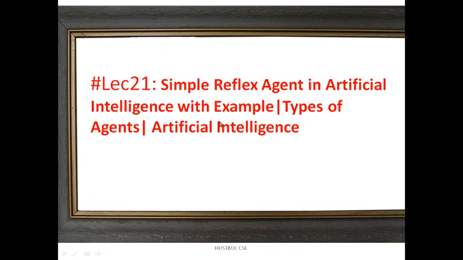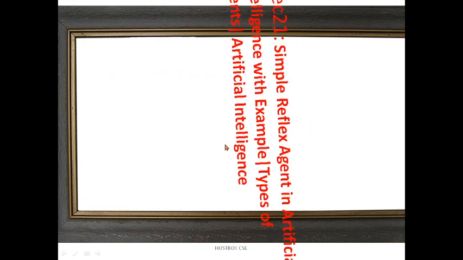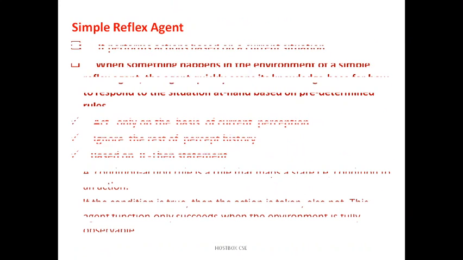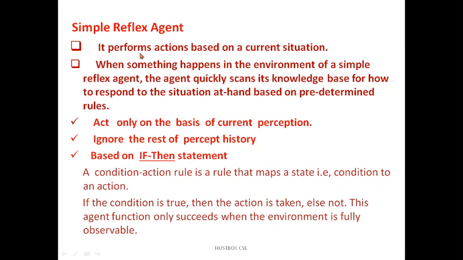Let's go for the session today on one of the types of agent in the area of artificial intelligence. We have to remember that we are going to highlight the important topics in a different manner here. It performs actions based on the current situation. Remember, what does reflex mean? Reflex means responding immediately or spontaneously. When you do something, it responds immediately and reflects the action.